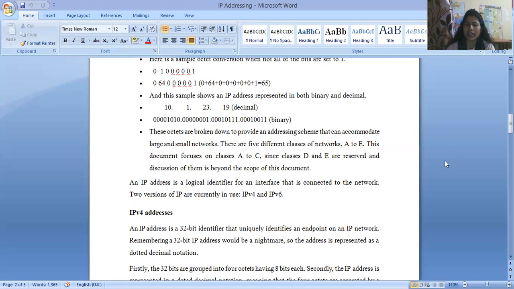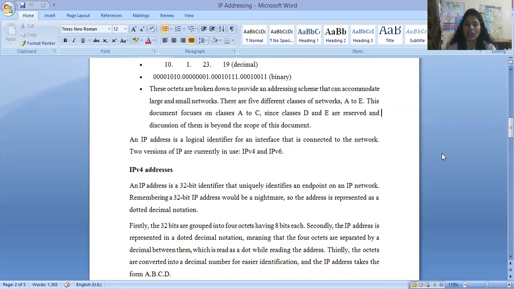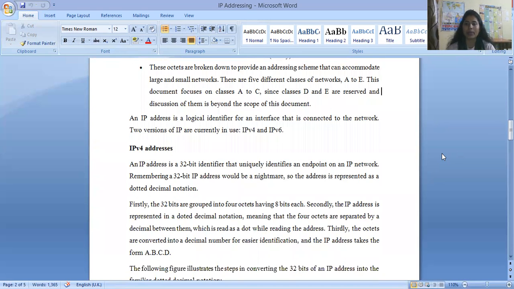So you can also say that the IP address is just like a logical identifier for an interface for connectivity to the internet, connected to the network. Two versions of IP addresses are currently in use. One is IPv4 and the second one is IPv6. And when we talk about the IPv4 address, then an IP address is a 32-bit identifier that uniquely identifies an endpoint on an IP network.